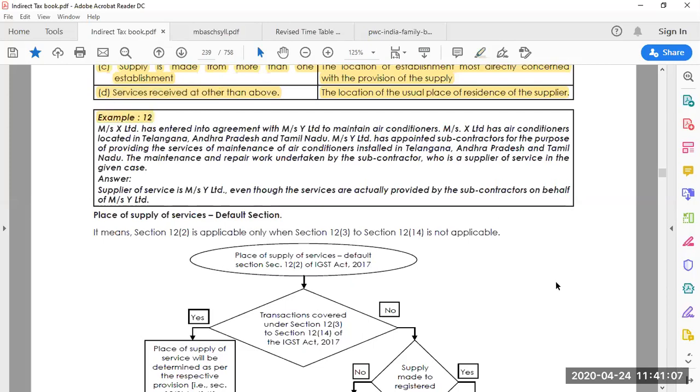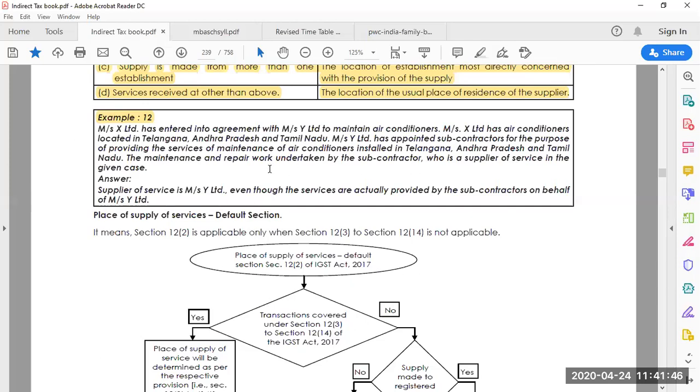Messrs X Limited has entered into an agreement with Messrs Y Limited to maintain air conditioners. Messrs X Limited has air conditioners located in Telangana, Andhra Pradesh and Tamil Nadu. Messrs Y Limited has appointed subcontractors for the purpose of providing the services of maintenance of air conditioners installed in Telangana, Andhra Pradesh and Tamil Nadu. The maintenance and repair work is undertaken by the subcontractor, who is a supplier of service in the given case.